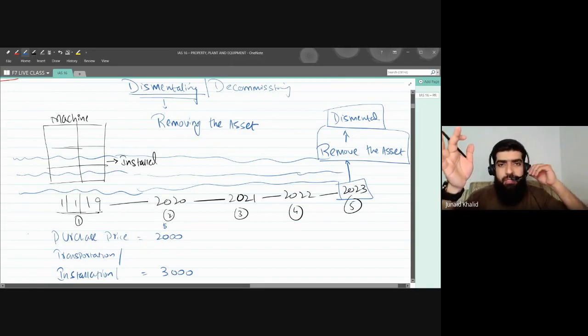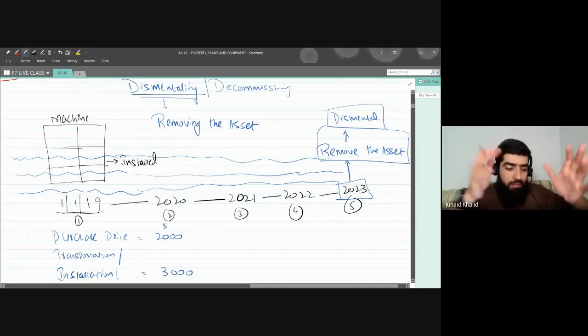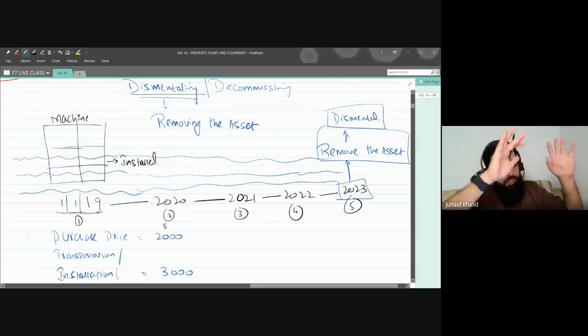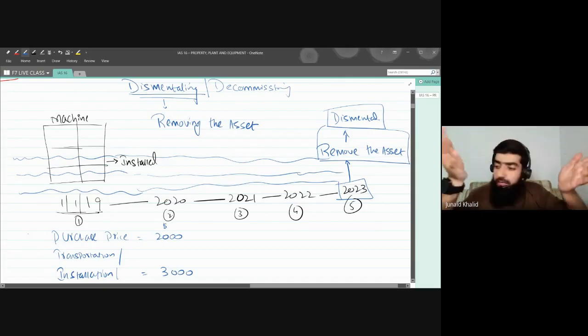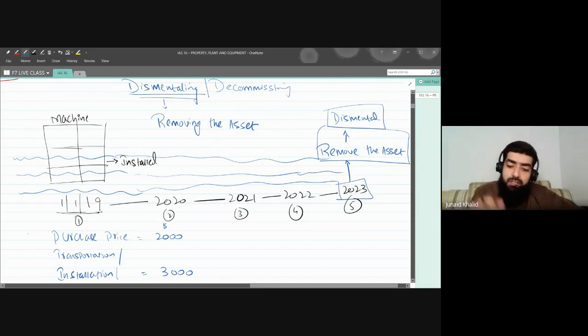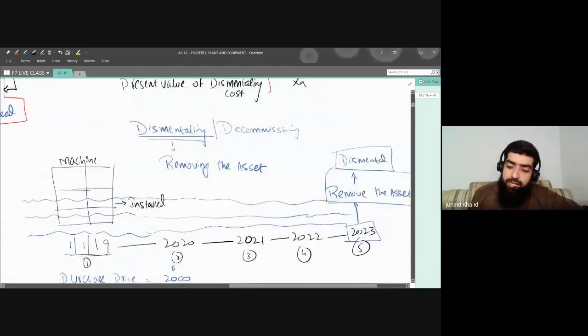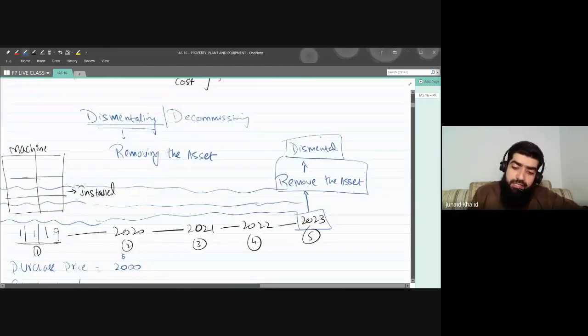And what do you think, guys? Will I be removing that asset free of cost? This is the huge machine that I've installed. It's not that I will say go machine go, and the machine will be removed. Is this the case? No, it's not the case. In order to remove, in order to dismantle that asset, I have to incur a huge cost.